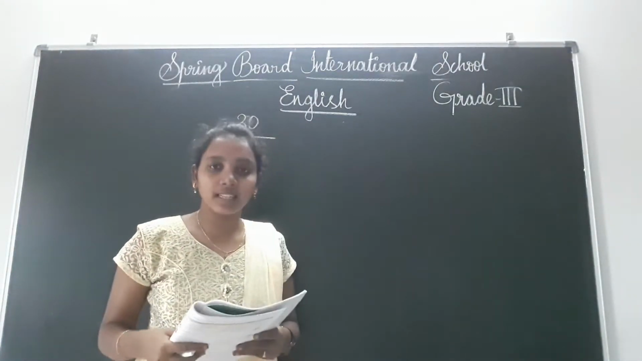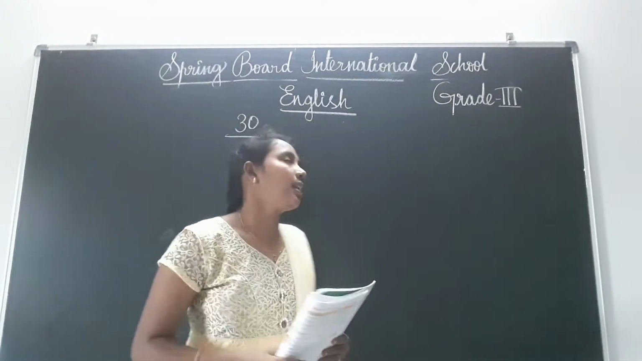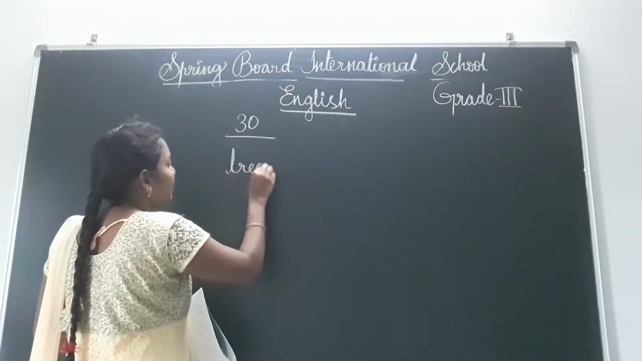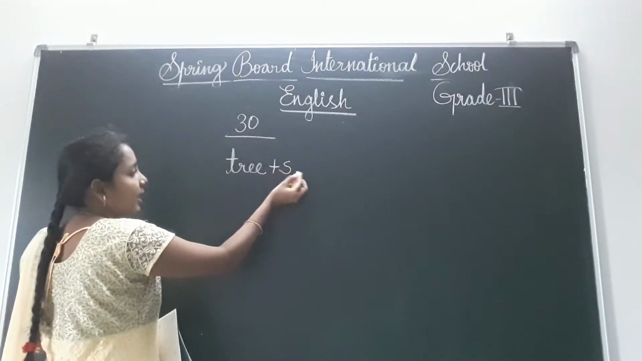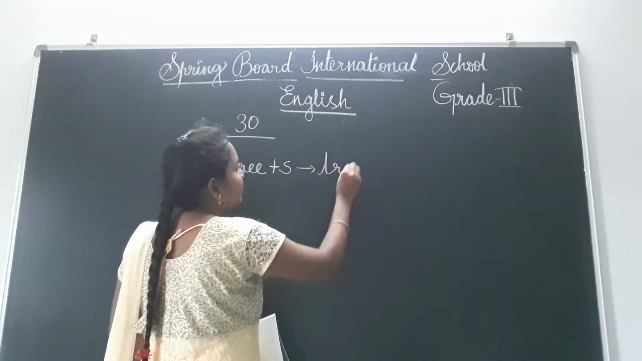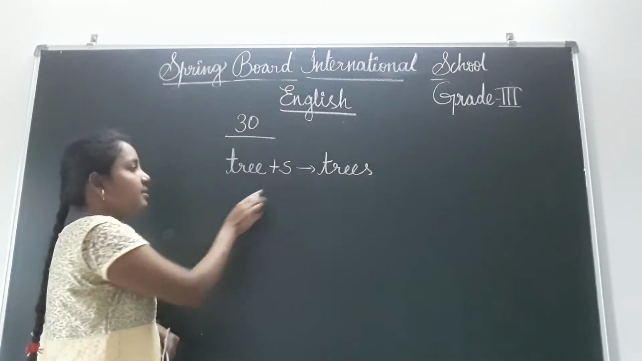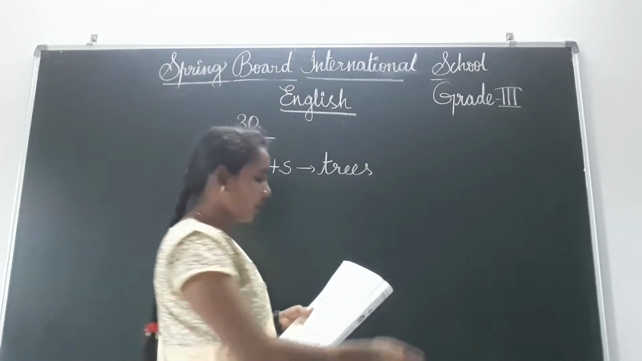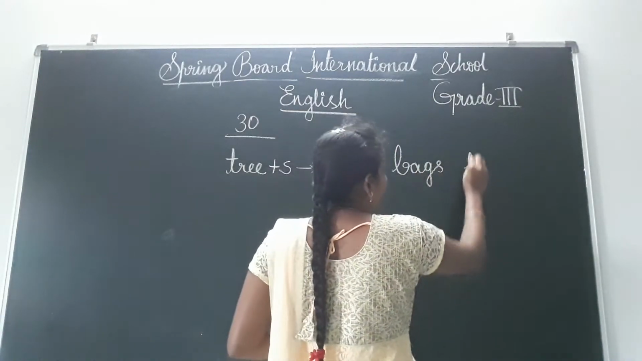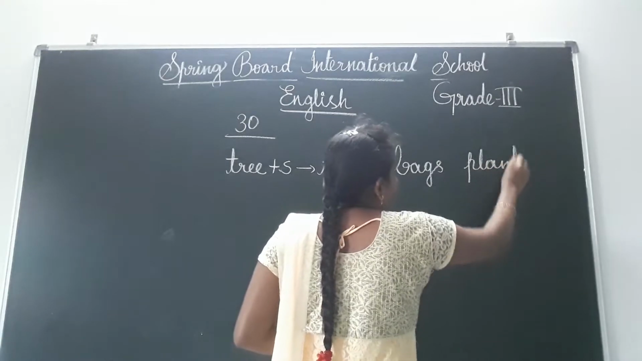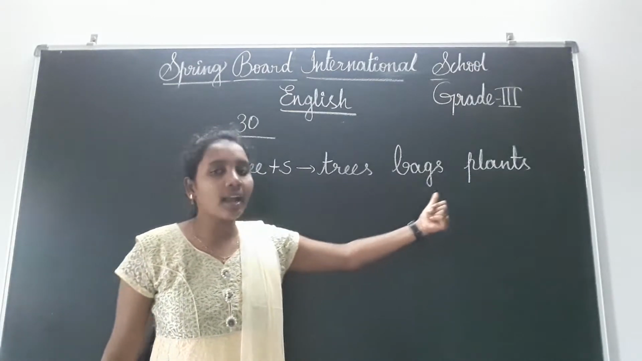What is there? See, first there is a box given, children. Tree plus s, trees. That means this one is singular and we add s to make the plural, and it becomes trees. Plural forms like these take s. You have to write two examples. Already they have given bags, plants.